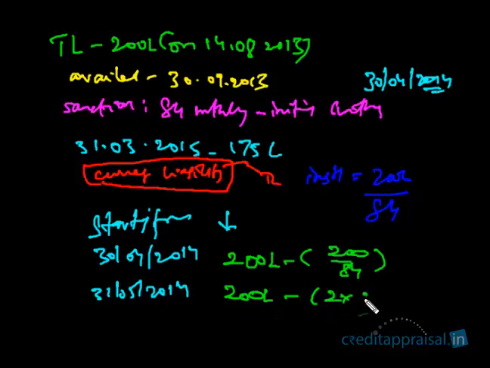Now 2 installments should have been paid, right? Is this clear? 200 by 84 is 1 installment, the amount of 1 installment. At the end of the second month, 2 installments should have come down. The outstanding should have come down to 200 lakhs minus 2 installments.